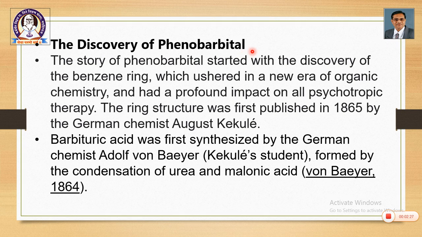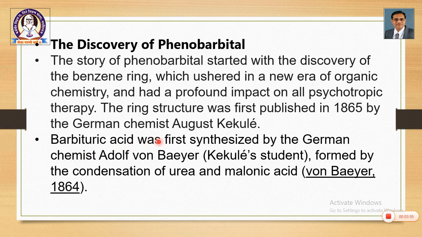So, the discovery of phenobarbital. The story of phenobarbital started with the discovery of the benzene ring, which ushered in a new era of organic chemistry and had a profound impact on all psychotropic therapy. The ring structure was first published in 1865 by German chemist August Kekulé. So, you know the discovery of the structure of benzene, the credit goes to Kekulé. Kekulé investigated the structure, and there started the study of organic chemistry, aromatic chemistry, with a great speed.